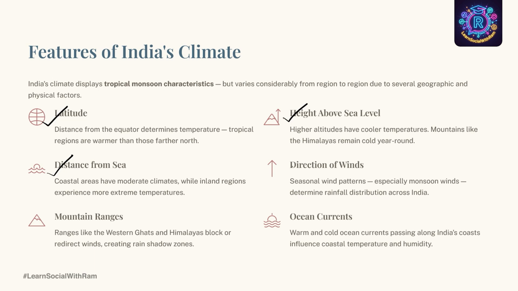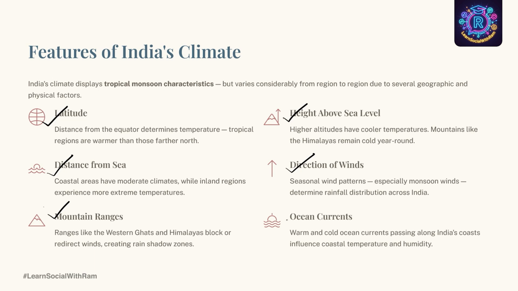And the next factor is the direction of winds. Seasonal winds determine rainfall. Monsoon winds bring moisture as well as rainfall. The direction of wind also plays a vital role in determining the climate of India. Then we have mountain ranges. Mountain ranges act as a barrier. You heard it right. For example, the Himalayas block cold winds from Central Asia. Similarly, in South India, the Western Ghats force winds to rise and cause rainfall.